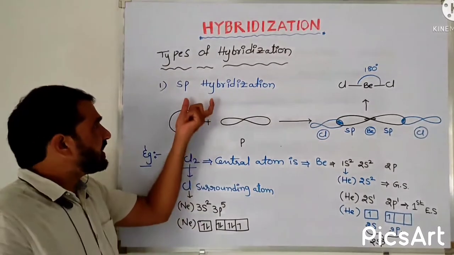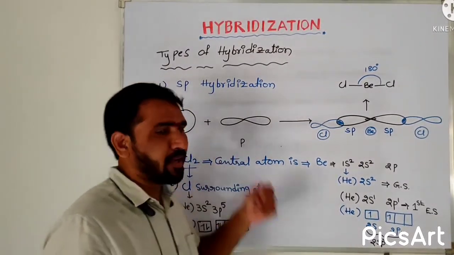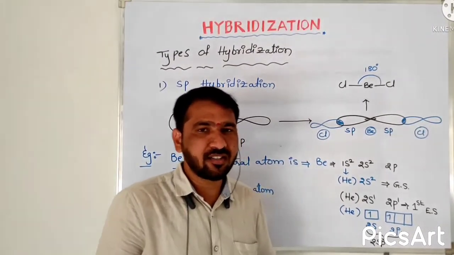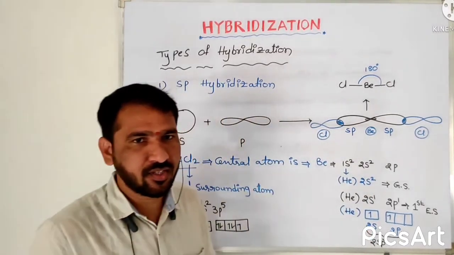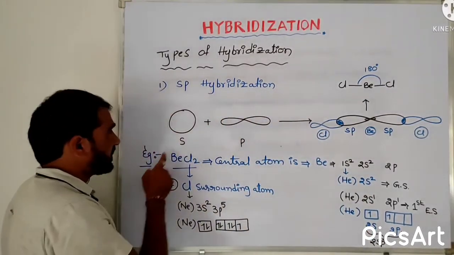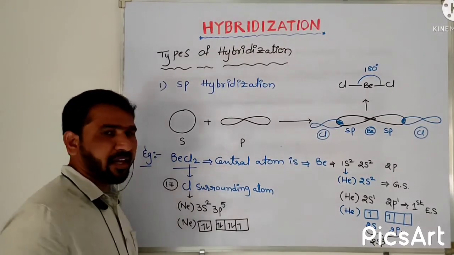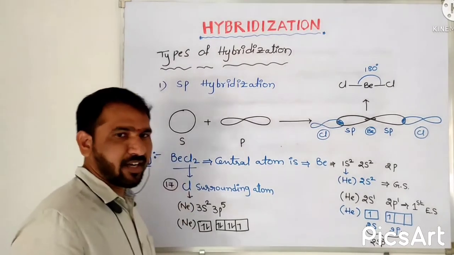Once again, in sp hybridization, one s orbital and one p orbital intermix together, and it results in two sp hybrid orbitals. Coming to an example of sp hybridization, if you take BeCl2, beryllium chloride, in the molecule two types of atoms are there.